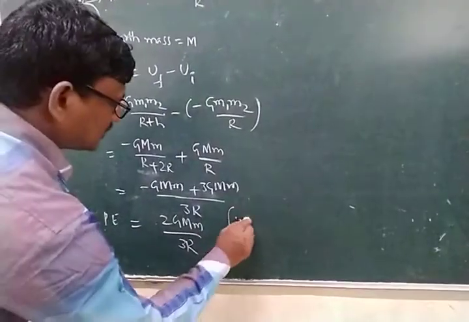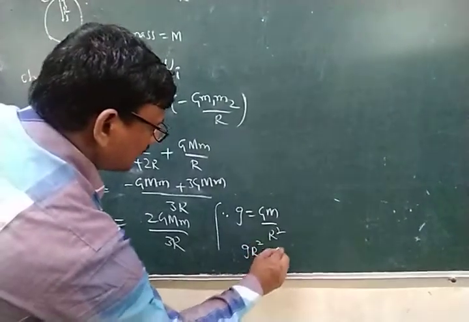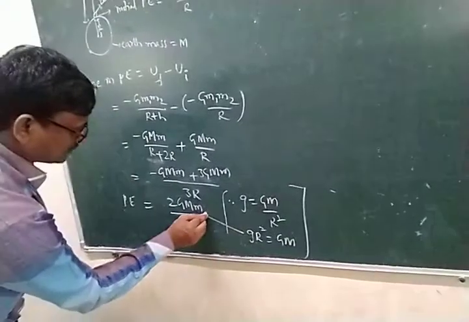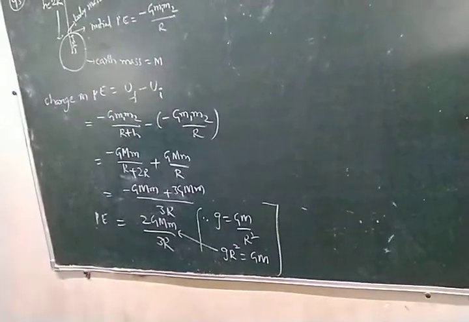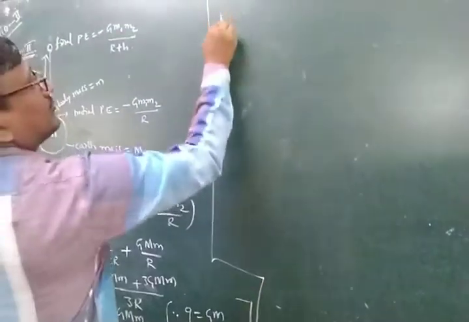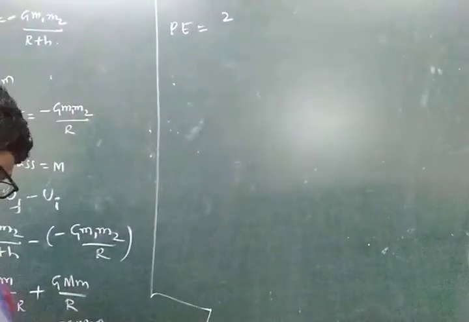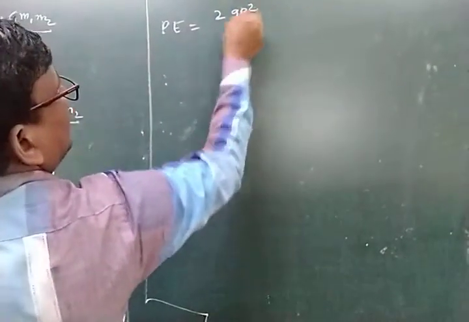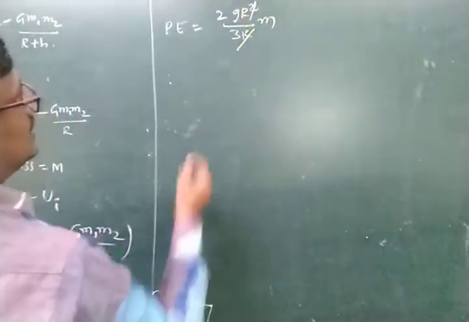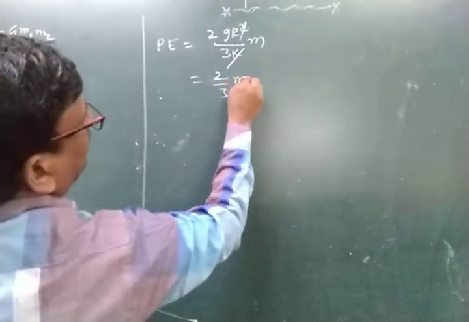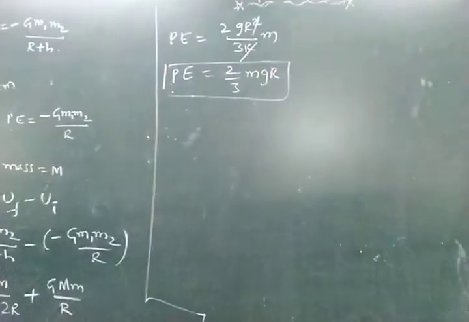We know that small g is equal to G M by R square. So G into M is equal to g into R square. Now just substitute here in the potential energy. Potential energy is equal to 2 into g R square by 3R into small m. See here one R gets cancelled. Then we have 2 by 3 m g R. This is the change in potential energy.